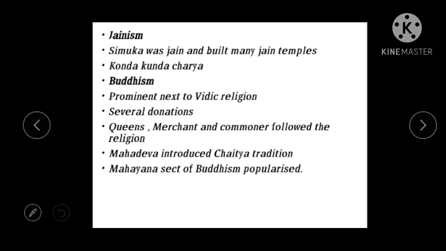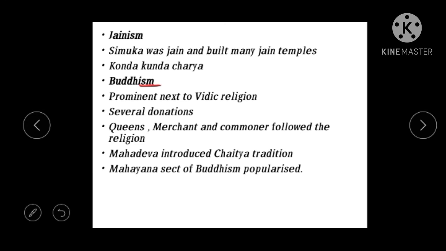Then next we deal with Buddhism. Buddhism was a prominent religion, very important next to the Vedic religion. Since the Shatavahana rulers followed the Vedic religion, it was given the first importance. After that, the next importance was given to Buddhism. We see several donations, most of them like caves, which we already dealt with. These caves were donated for the Buddhist monks.